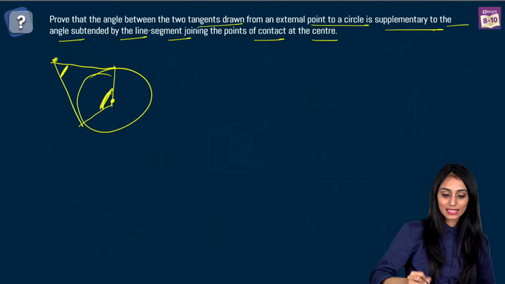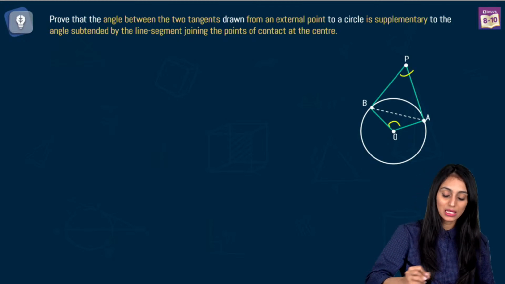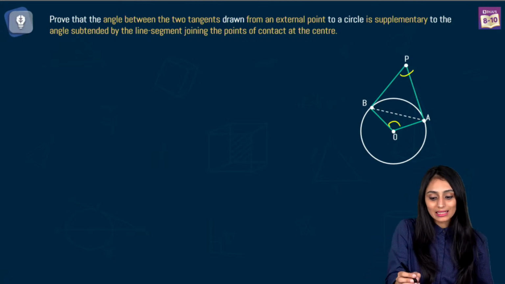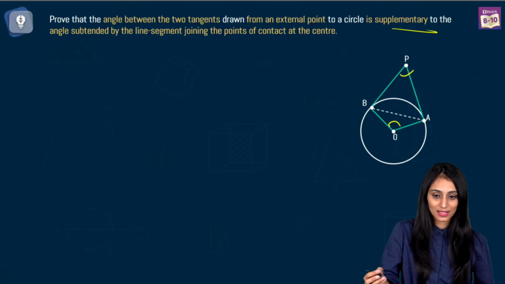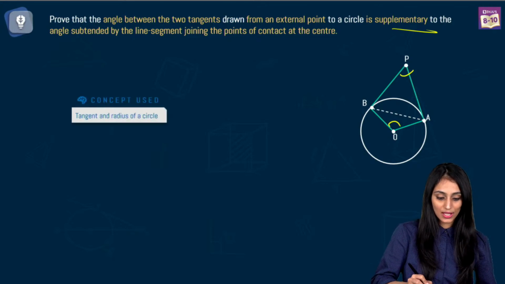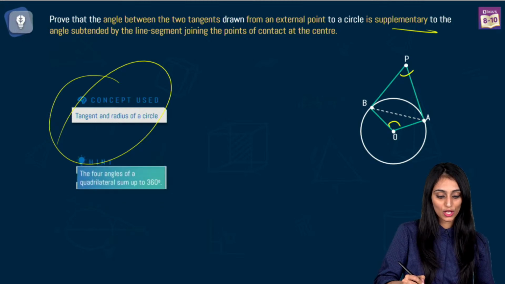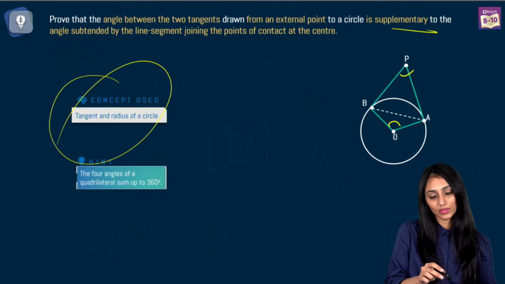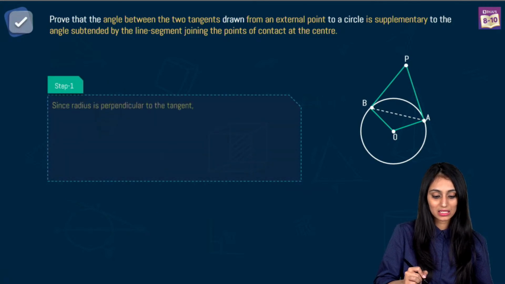Great. Now let's take a look at the neat picture. So this is the actual figure. Now I need to prove this angle plus this angle is equal to 180 degrees. That's what supplementary means, right? Sum of angles is equal to 180 degrees. So the concept that we are using here is tangent and radius of a circle. The 4 angles of a quadrilateral, we know they all add up to give 360 degrees. Okay, so using this concept, I can say one thing.